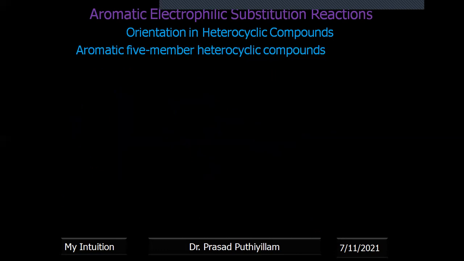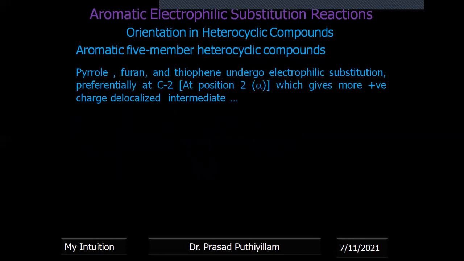That means compared to position 3, if the electrophile substitution takes place at position 2, it gives a more stable intermediate. Okay, anyhow the reaction follows bond breaking and bond forming, that means an intermediate is formed. If the intermediate is more stable, that particular reaction it will favor. Therefore, pyrrole, furan, and thiophene undergo electrophilic substitution preferably at position 2, that is the alpha position, which gives a more positive charge delocalized intermediate. Now the reactivity order: the statement which we were given is that pyrrole, furan, and thiophene are more reactive than benzene. We'll see that case one by one.